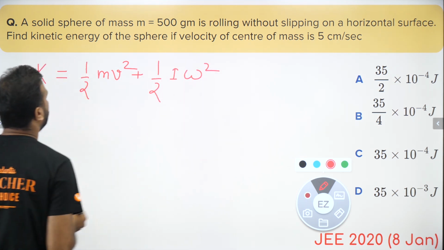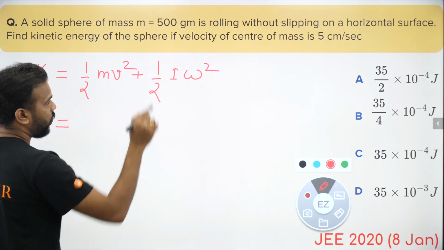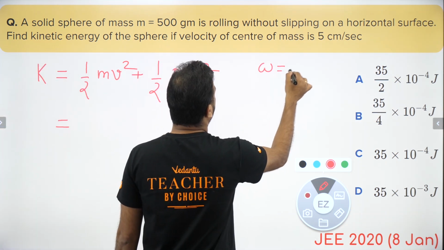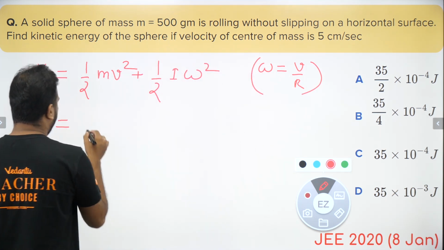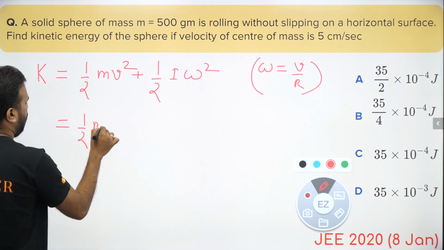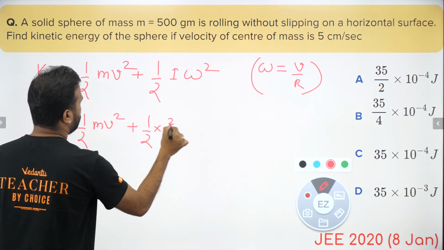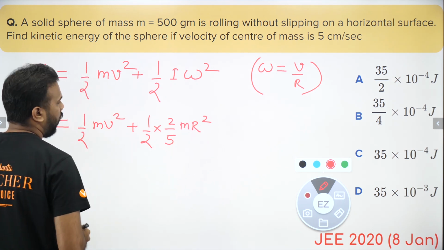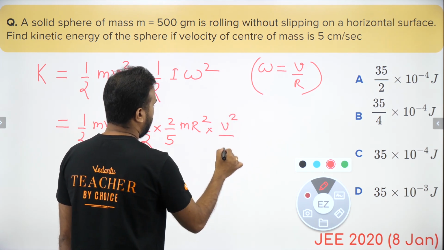Okay guys, we have to find the value of kinetic energy only, and linear velocity is given. So obviously during rolling we'll be using omega as v by r. So we'll be putting this over here. So we have half mv square plus half, this is 2 by 5 mr square, and omega can be written as v by r.